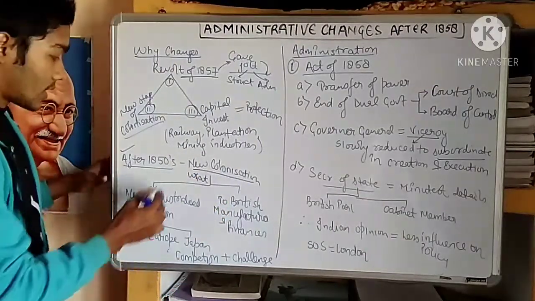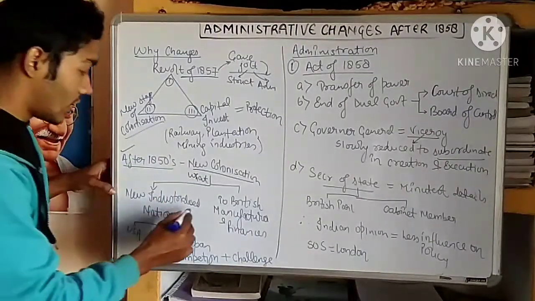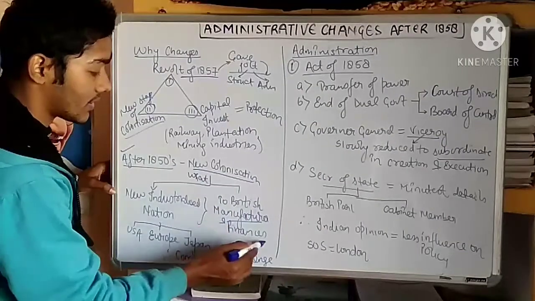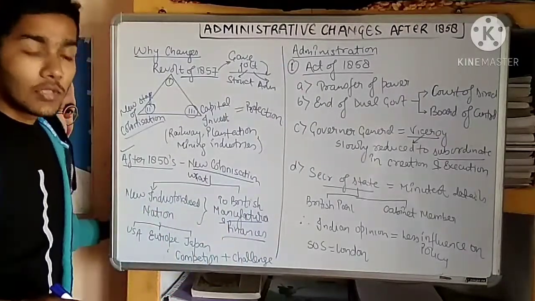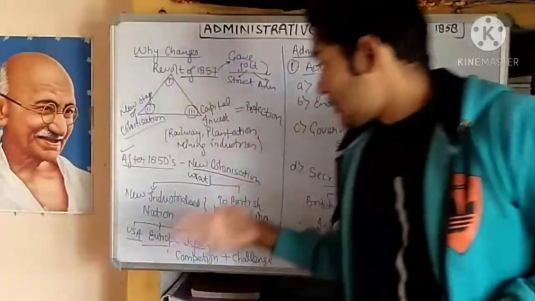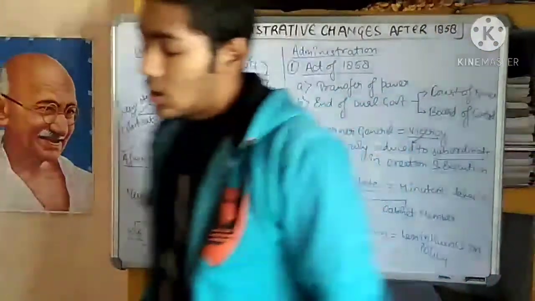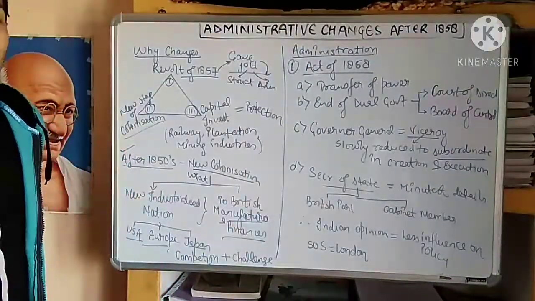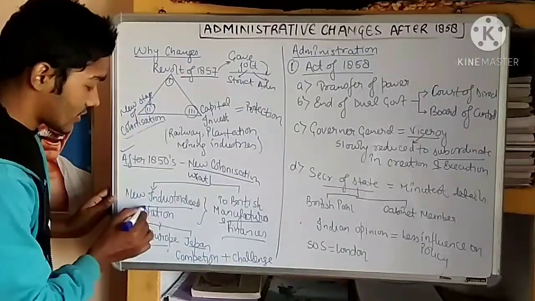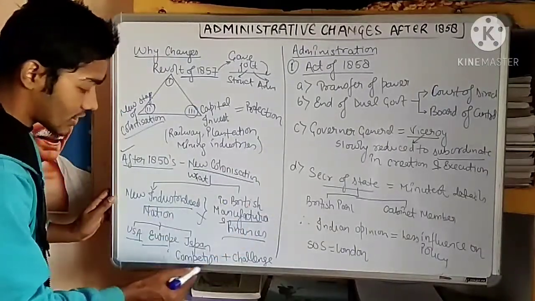After the 1850s, new industrialized nations emerged, and because of these, they gave a challenge to British manufacturing and finances. What were the new industrialized nations? The new industrialized nations were the USA, Europe, and Japan. When the USA, Europe, and Japan emerged as industrialized nations, they challenged the old powers of industrialization, that is Britain and France. So these new industrialized nations gave a challenge to the old manufacturing and finances, and hence this competition.